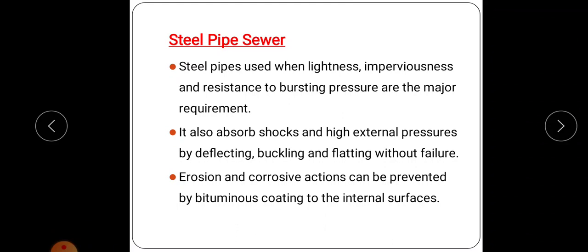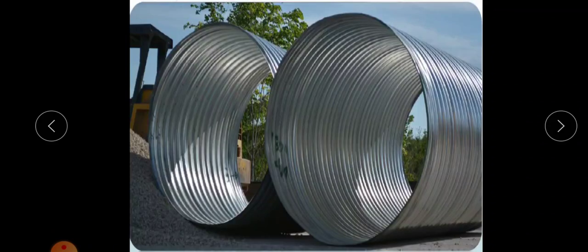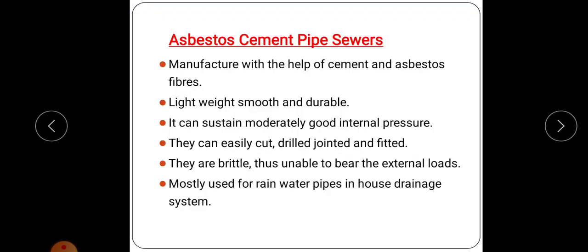They also absorb shocks and high external pressures by deflecting, buckling, and flattening without failure. Erosion and corrosion can be prevented by applying a bituminous coating to the internal surface. So this is the steel sewer pipe.